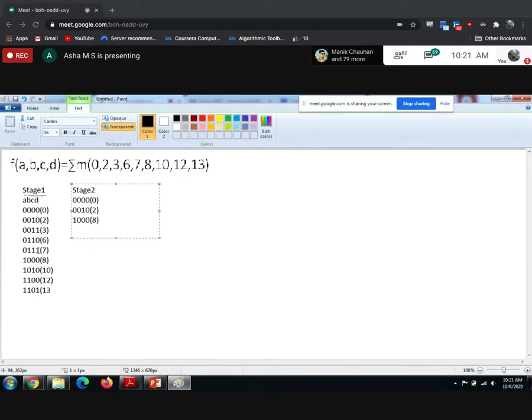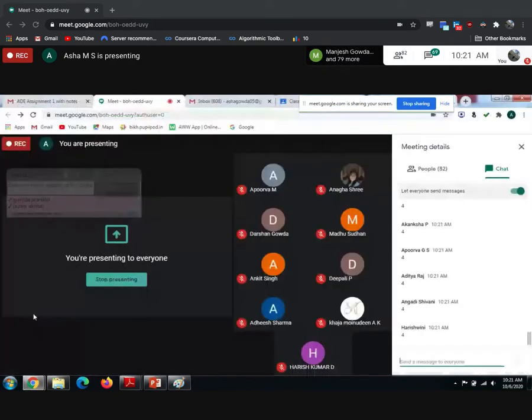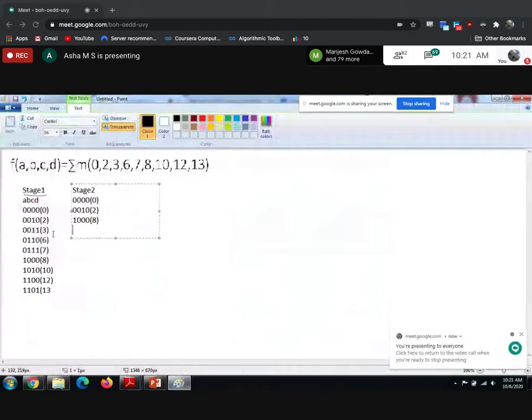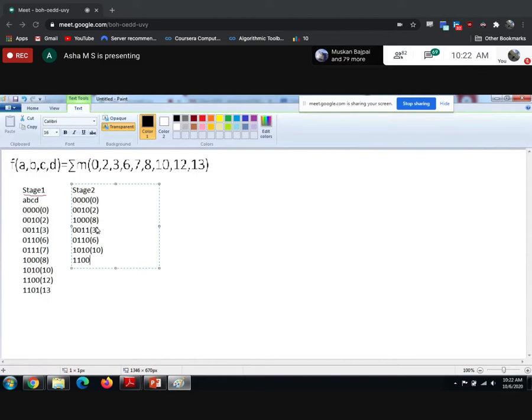How many combinations are there? 4. Correct, right? So the decimals are 3, 6, 10 and 12. 0, 0, 1, 1 is 3, 0, 1, 1, 0 is 6, 1, 0, 1, 0 is 10. Next, 12 is 1, 1, 0, 0.